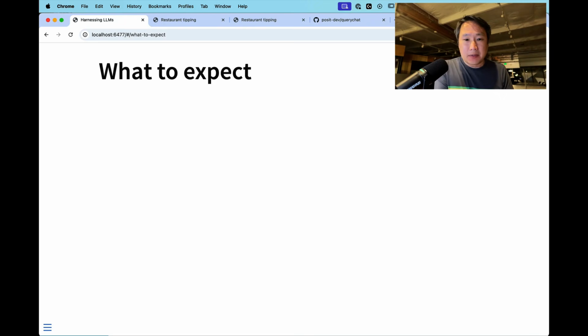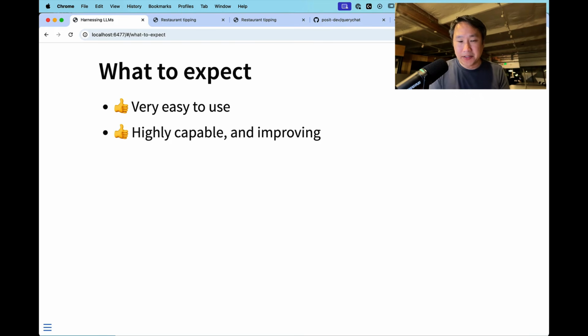So as we are getting started using these LLMs, let's just set our expectations correctly. First of all, you can expect that this is going to be super easy as we get started. Ellmer and chatlas are both extremely easy to use. These models, the best models out there at least, the best LLMs, are highly capable and they're getting better all the time. So if that's not your expectation, maybe because you haven't used these models in a while or you haven't sort of persevered through seeing them make mistakes, just know that they're quite good at a lot of things these days. And they are extensible.